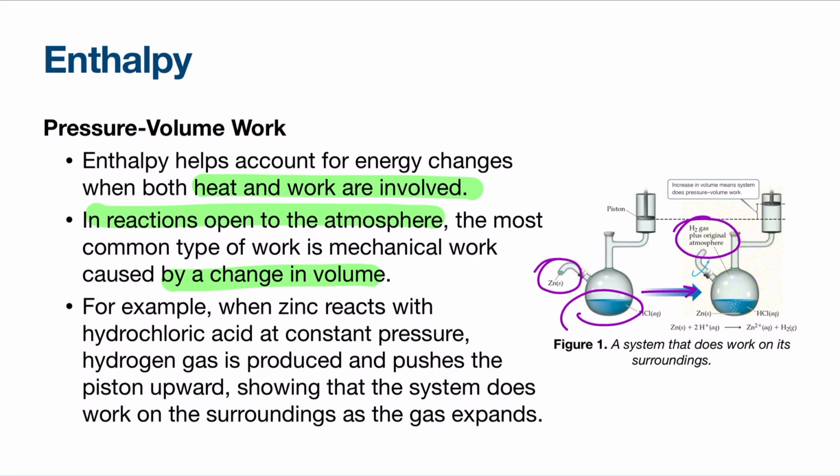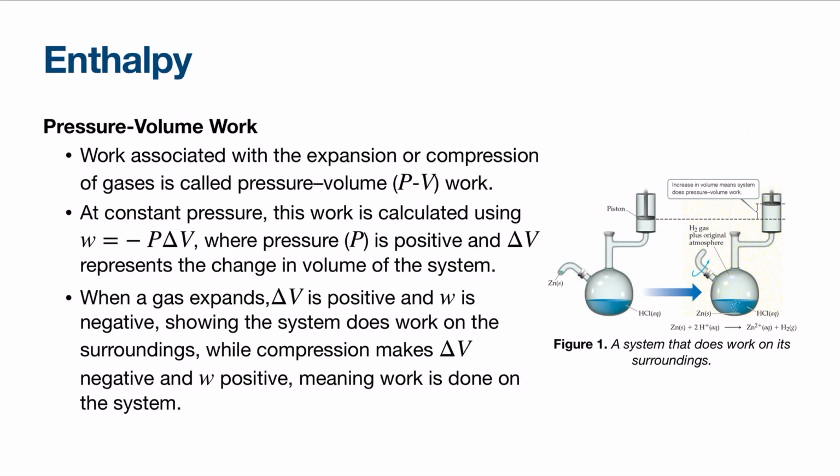As the gas forms, it expands and pushes the piston upward, which shows that the system inside the flask is doing work on the surroundings or the outside. So work associated with expansion or compression of gases is called pressure volume work. And again, pressure volume work happens whenever a gas expands or is compressed.